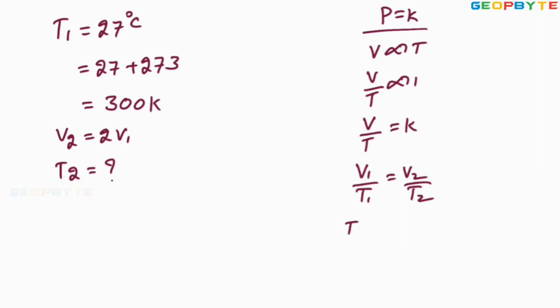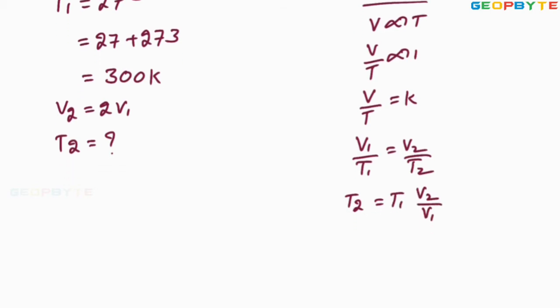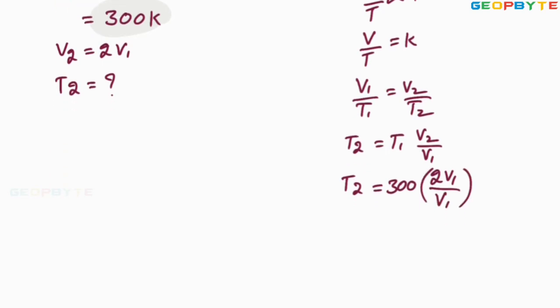From this I can say that T2 equal to T1 into V2 by V1. So T2 equal to T1. T1 how much? T1 equal to 300 Kelvin. 300 multiplied by V2 2V1 by V1. V1 cancelled. Finally T2 equal to what? 600 Kelvin. But look at the options. The T2 equal to 600 Kelvin.